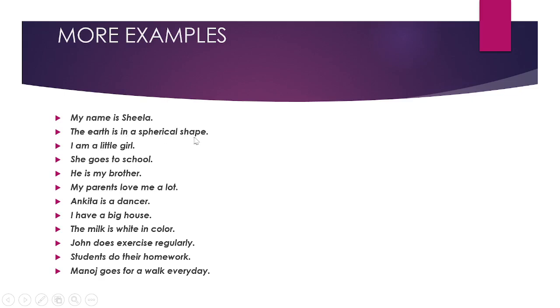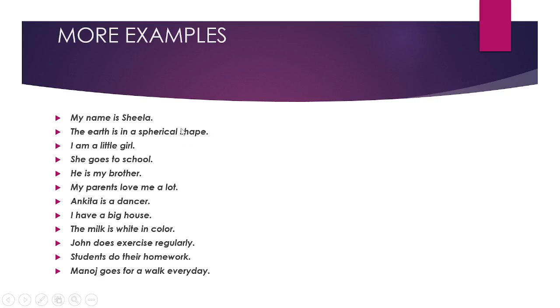Here you can see, the earth is in a spherical shape. For example, we pronounce it as spherical. Spherical, okay? When there is PH, the F sound should come: spherical. So the earth is in a spherical shape. Actually, ma'am, the earth's shape is called a geoid. Okay, but I have just given this from my book. The earth is in a spherical shape.